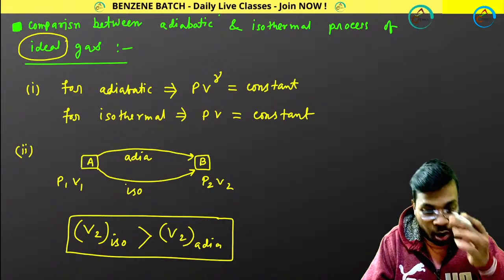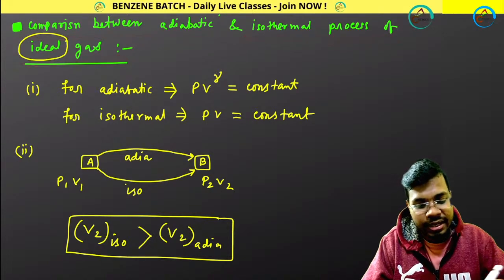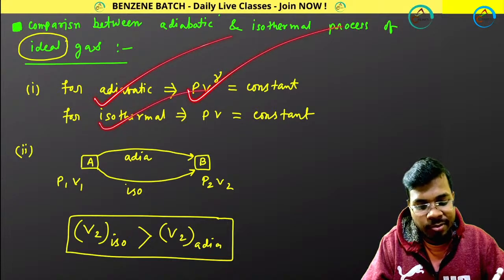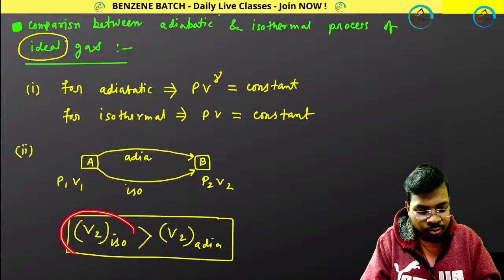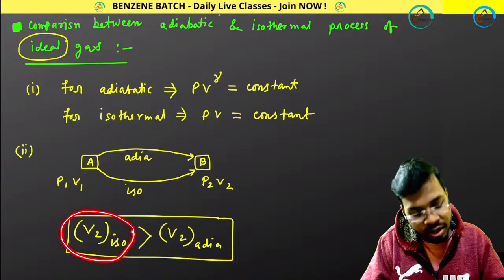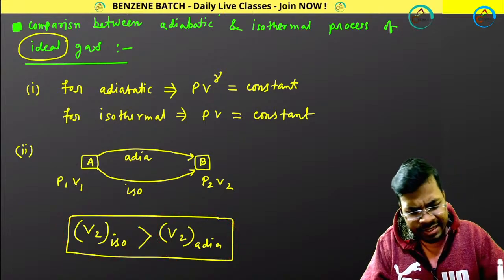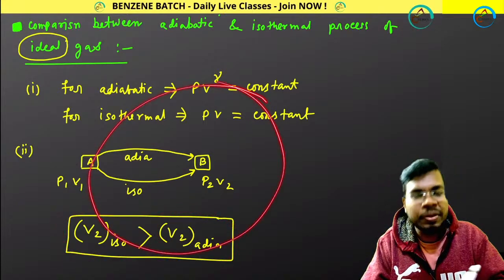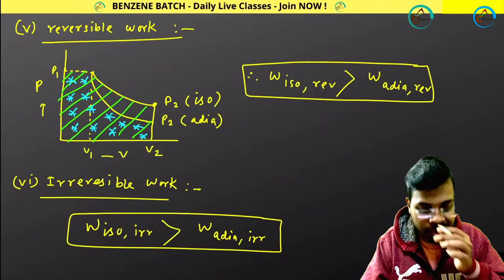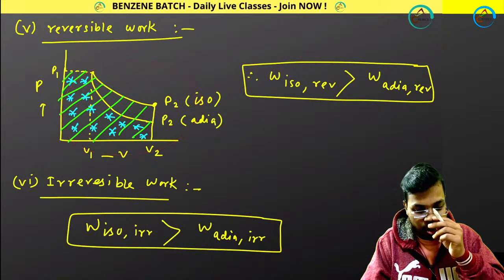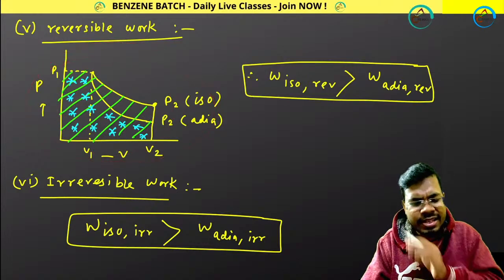Comparison between adiabatic and isothermal processes of an ideal gas. First of all, adiabatic means PV to the gamma is constant, isothermal means PV is constant. Final volume in the isothermal process is more, final volume in the adiabatic process is less. I know you cannot remember a lot of these things, so I am telling you a shortcut method. Just look at this plot.